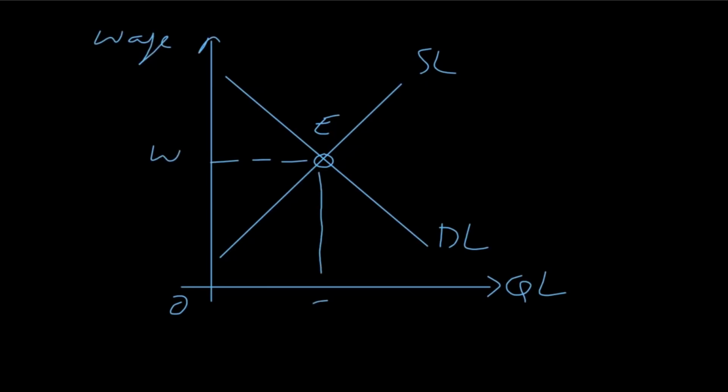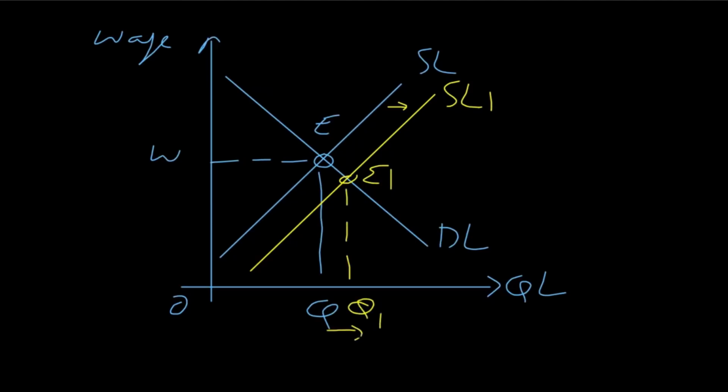For example, as per this figure, you can see that the workers with high supply will receive low wages. When supply is high, the supply of labor curve shifts to the right, and the new equilibrium will take place at E1, where employment will be Q1 and the wage rate is W1. So workers with greater supply receive low wages.